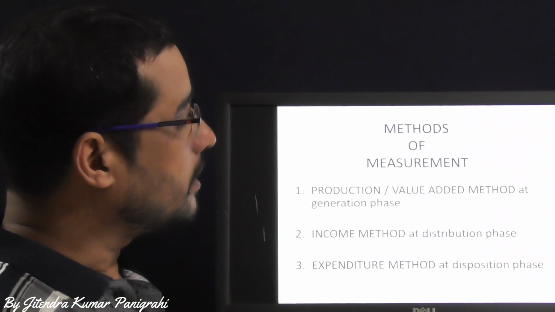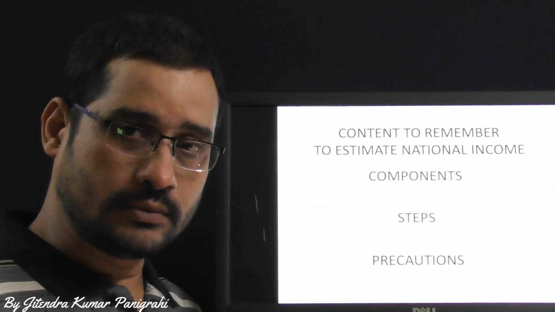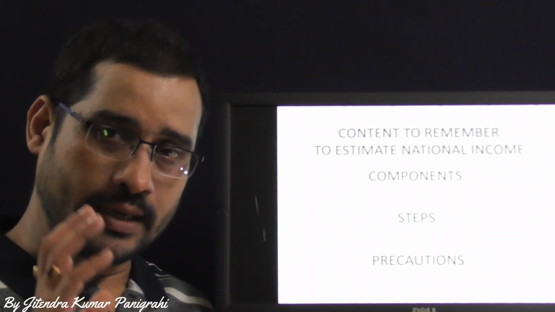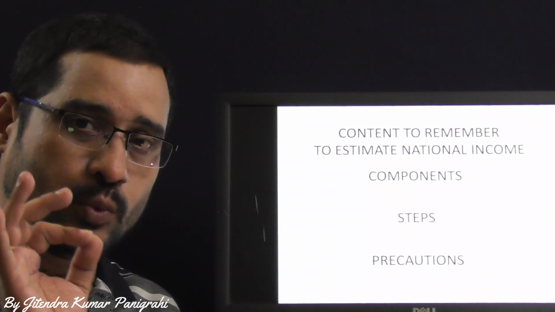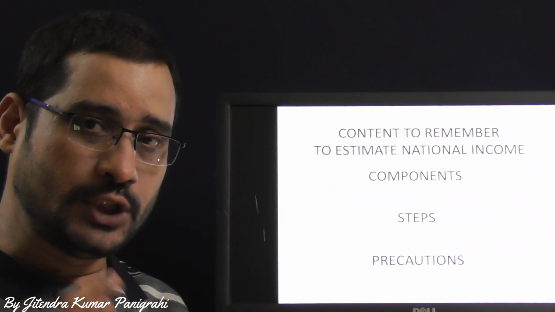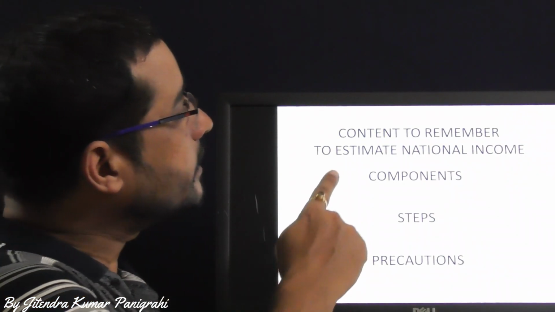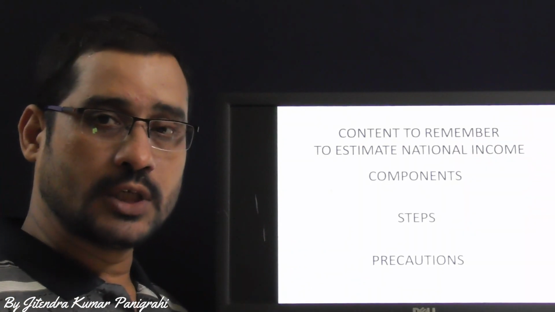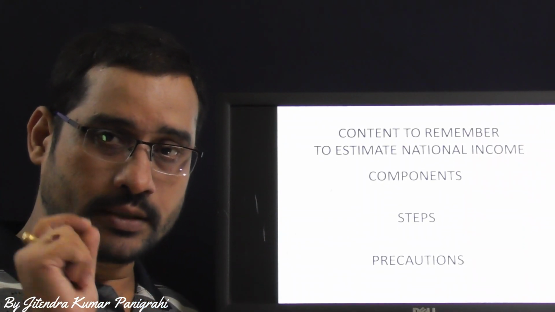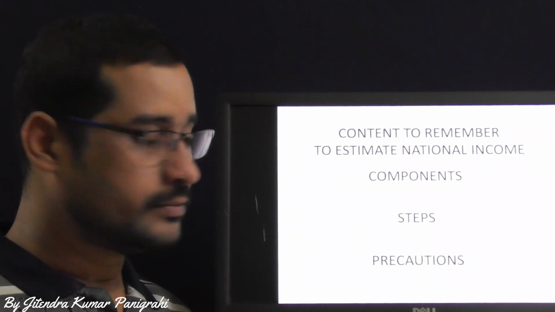Now, let me discuss what to learn while you are going to estimate the national income. What exactly you want to learn? You need to learn these three components. Number one, components of all three methods.